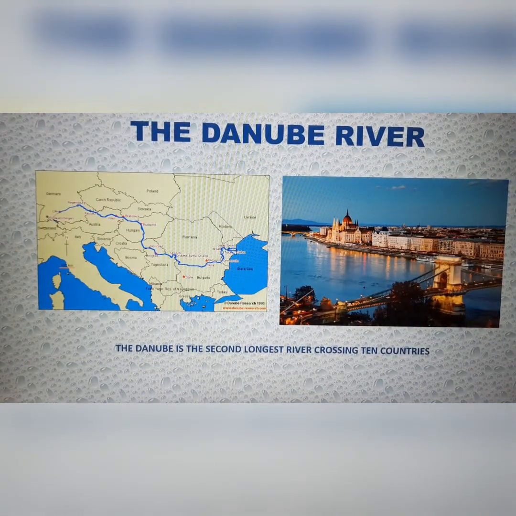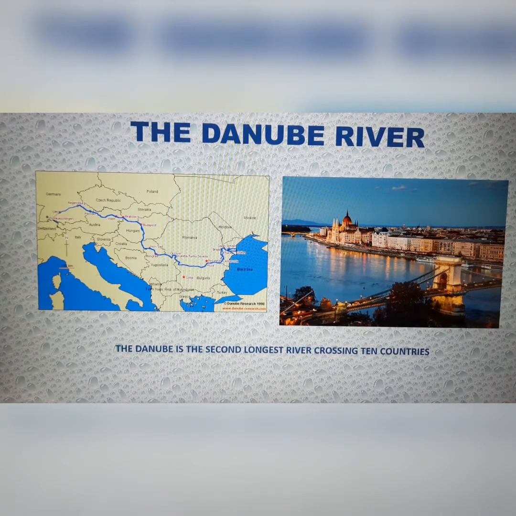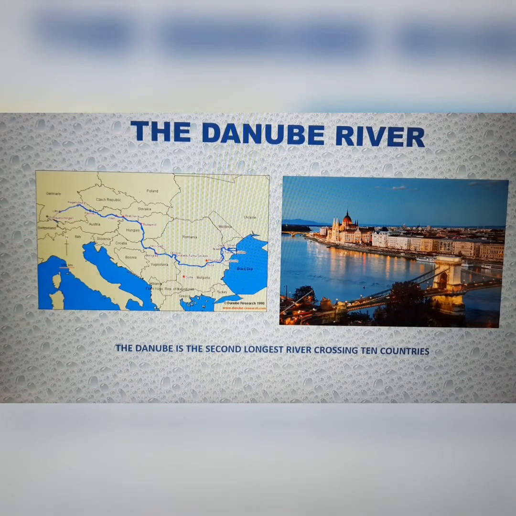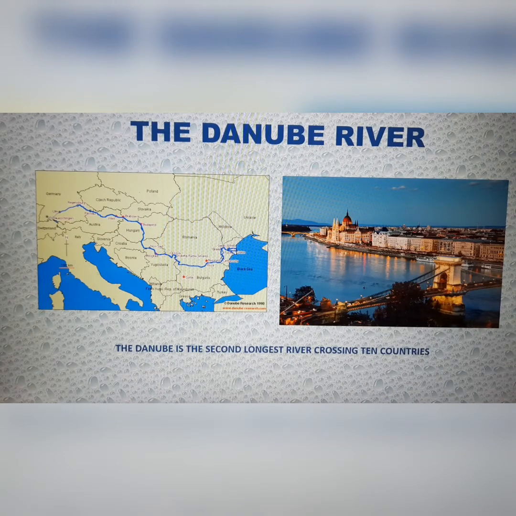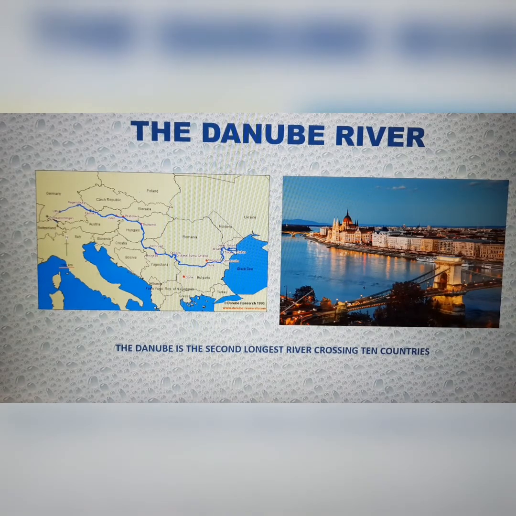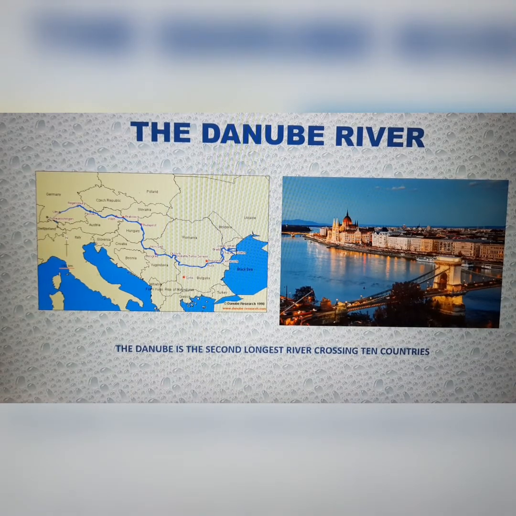The Danube River is one of the most interesting rivers of the world because, being the second longest river, it actually crosses the boundary of 10 countries, some of them being Germany, Austria, Hungary, Croatia, Yugoslavia, Bulgaria, etc. So it's one of the longest rivers, and its most unique feature is that it is shared by so many countries.